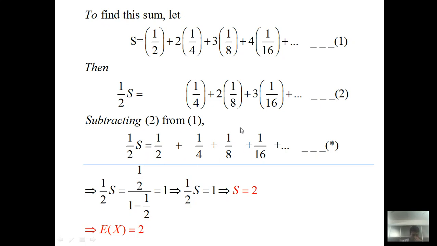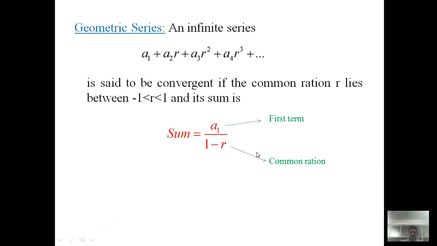So look carefully at this equation. Half plus 1 by 4 plus 1 by 8 plus 1 by 16 and so on is just a geometric series, and the common ratio r is 1 by 2, because the second term upon first term, that is 1 by 4 upon half, is half, and 1 by 8 upon 1 by 4 is again half. So in general, the common ratio of any two consecutive terms is half, and it lies in the interval minus 1 to 1.